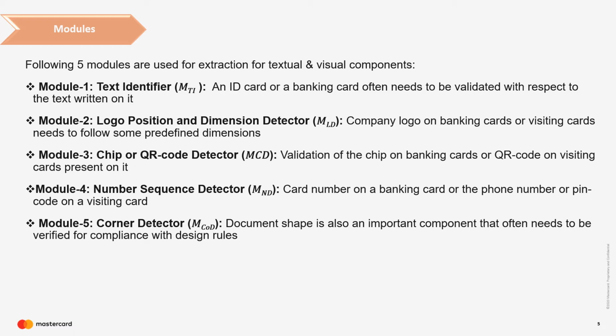The third one is the chip or QR detector module, which focuses on detecting the presence of a chip or a QR on the input image. In a digital card, the rule says that the card should not have any chip present on it. The fourth one is the number sequence detector module, which detects the presence of a sequence number on an input image. The last one is the corner detector module, which returns the shape of the document corners, because document shape is also an important component that often needs to be validated against the design rules.